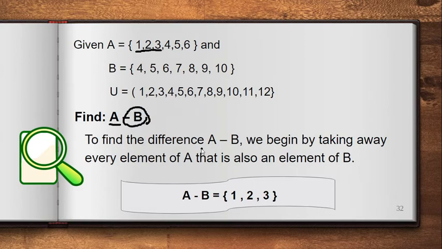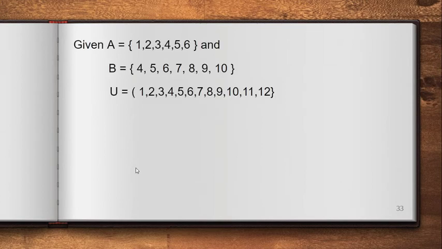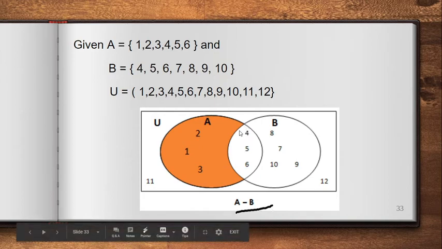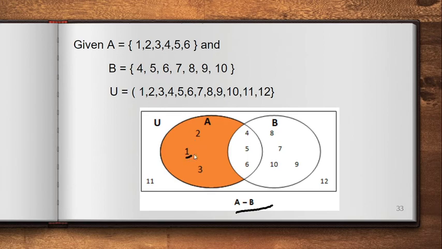So, A minus B. Another example para malaman natin talaga siya. So we have here the representation of A minus B. Unique kay A. Dahil A minus B, unique kay A. So those are 1, 2, and 3. Yung nasa kanya lang. Hindi natin sinama si 4, 5, 6 kasi ayan o, kinanya din ni B. Ayaw niya ng may katulad. Correct?